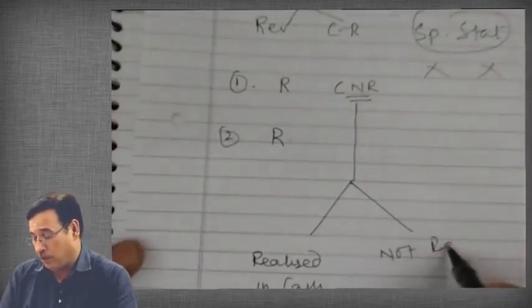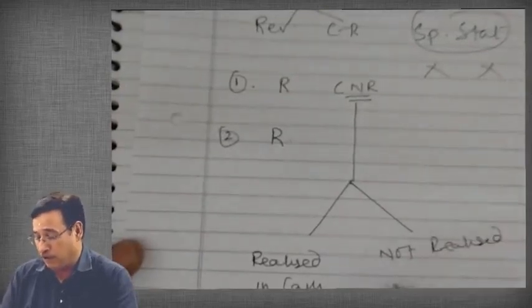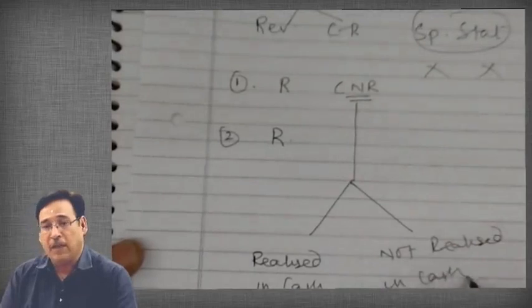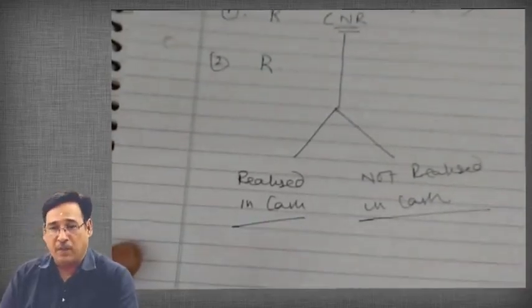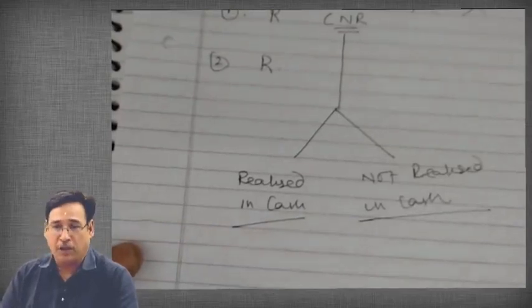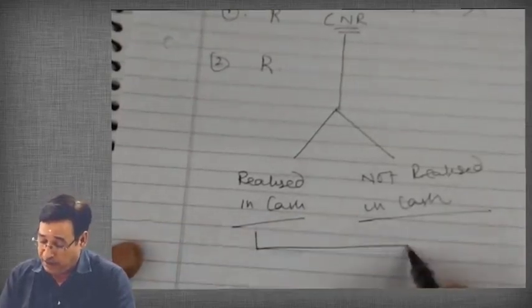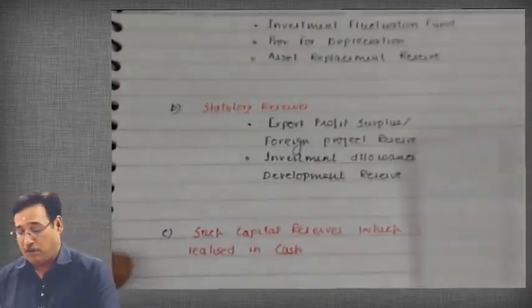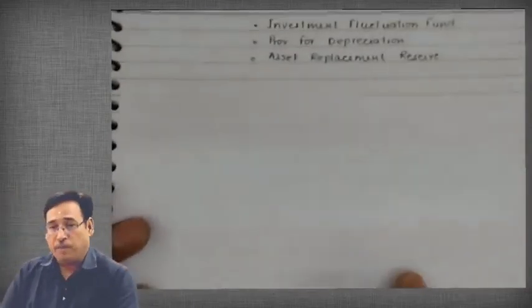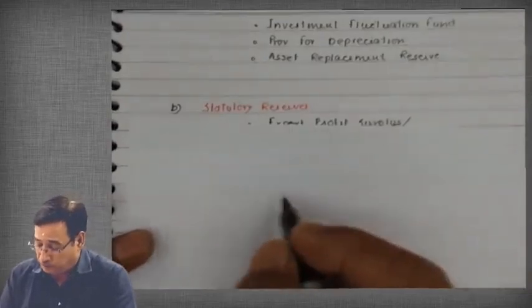You need not write at this moment. This is rough work. What does it mean, realized in cash and not realized in cash? I need to explain this particular point, and you need to understand it very well to have a good grip on this chapter. Just pay attention.